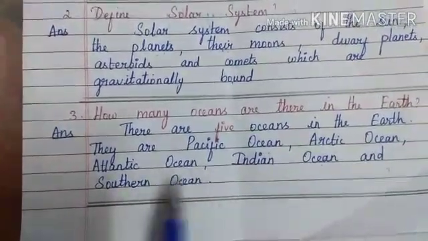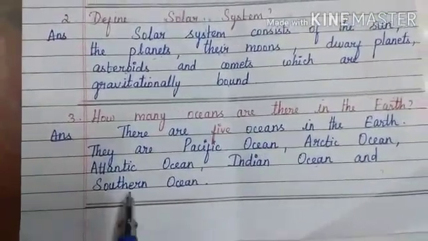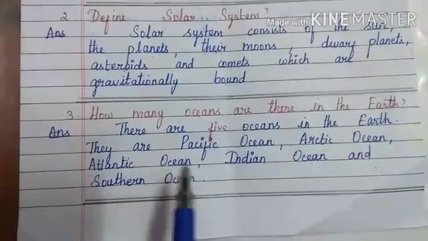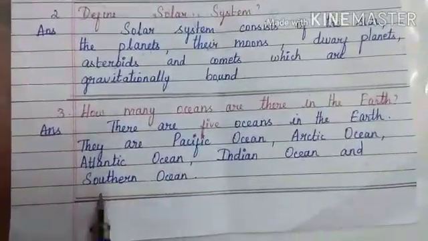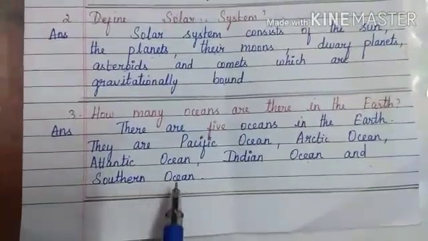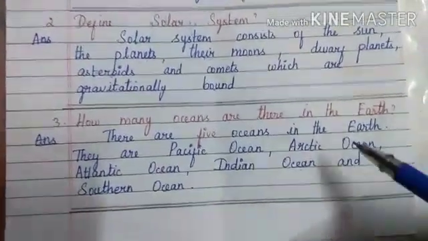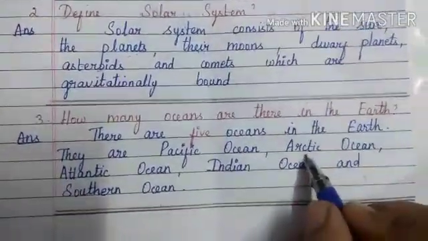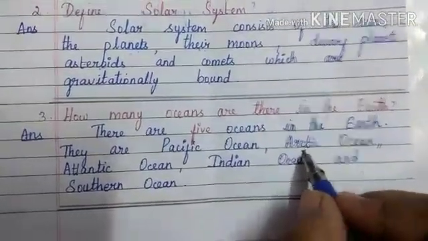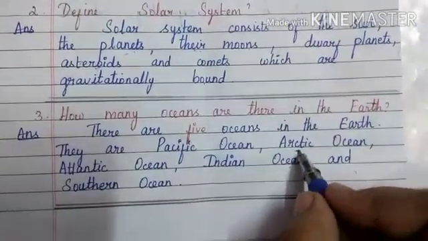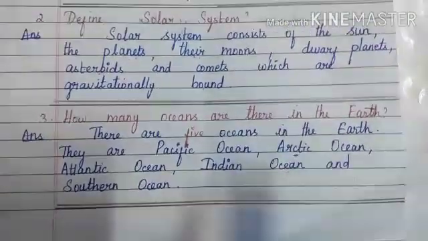You have to pronounce Southern Ocean correctly. And here many of you will forget to put this C. You have to write this C in the Arctic Ocean.